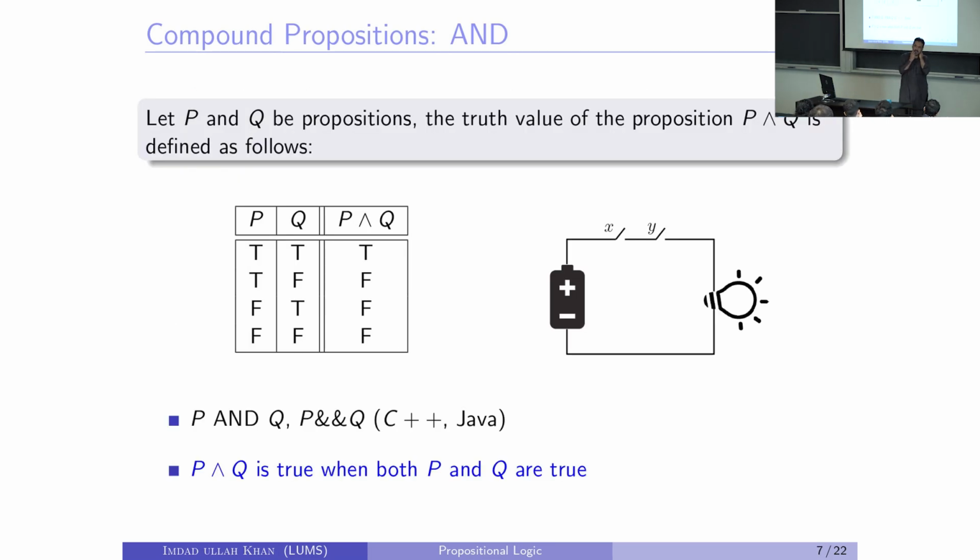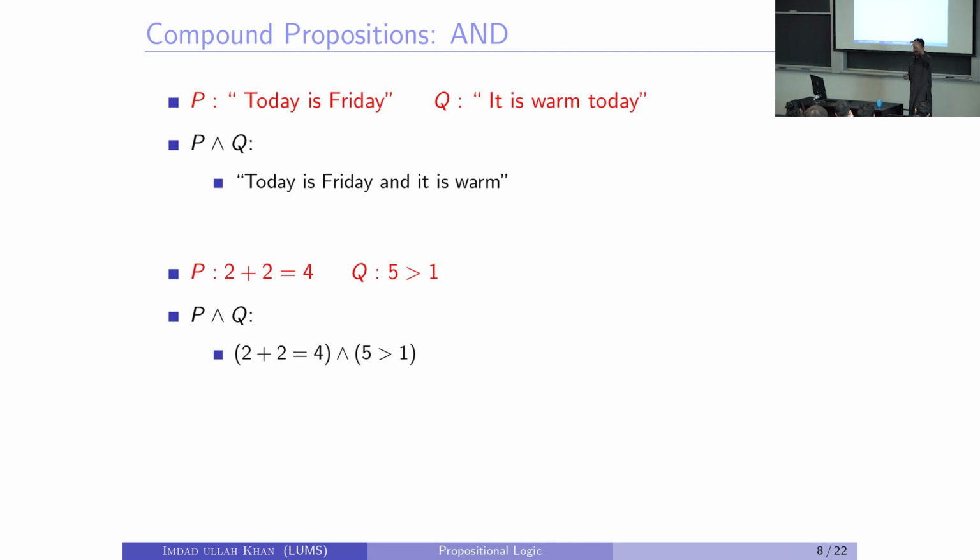Anybody else? I have a question regarding the previous slide. Okay, good. Sir, the proposition P and Q, if we're talking about its negation, it will be true in all cases where P and Q is false. You want to talk about the negation of P and Q? Okay, we'll come to that. We are just building up, right? You're taking the previous modification process and this process together. We'll come to it in a minute, so let's go systematically. Good question though. We just learned one thing and we learned another thing. We have to be able to apply them to each other, right? And we will do it. If I don't, then please remind me.